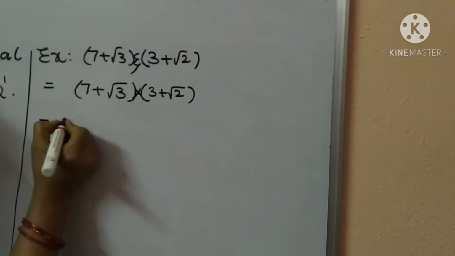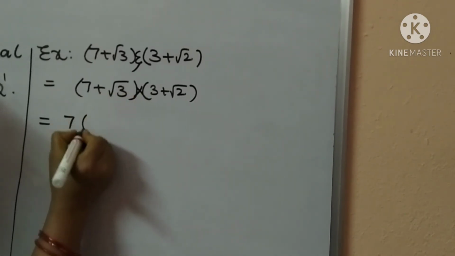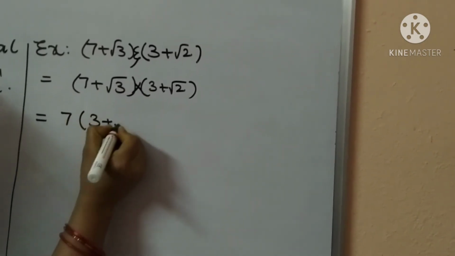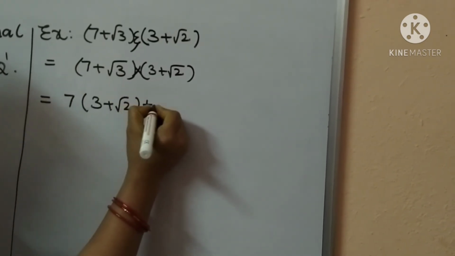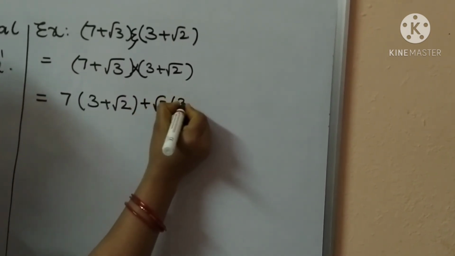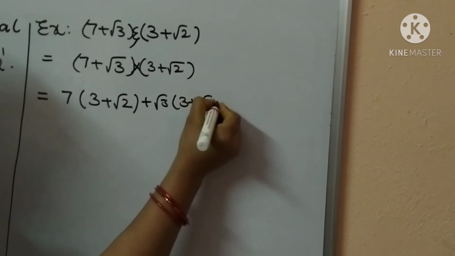So it is 7 into 3 plus root 2, and plus root 3 into 3 plus root 2. Did you understand, children?